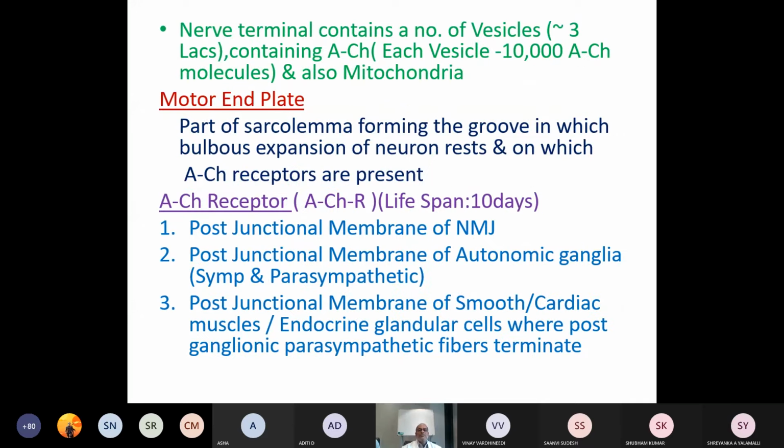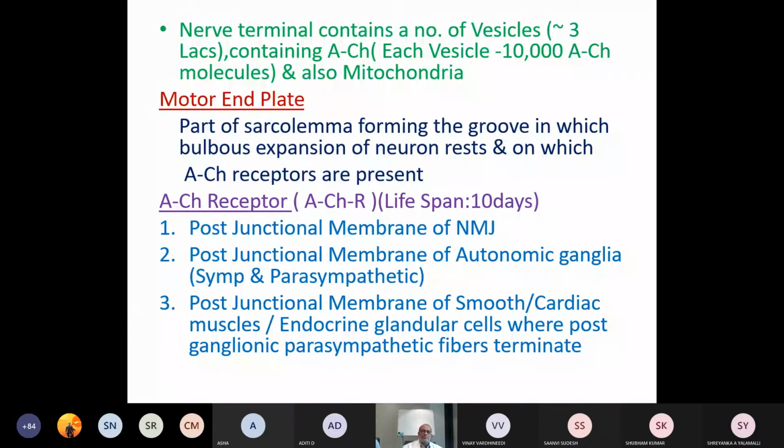The nerve terminal contains a large number of vesicles, say about 3 lakhs, containing acetylcholine. Each vesicle contains 10,000 acetylcholine molecules, and also mitochondria. Then the motor end plate is the part of the sarcolemma forming the groove in which the bulbous expansion of the neuron rests, and on which acetylcholine receptors are present.